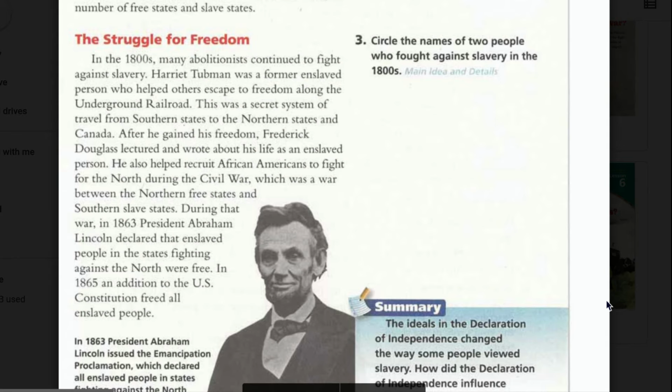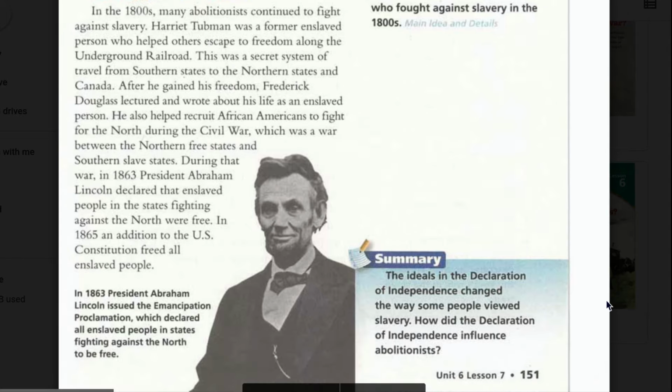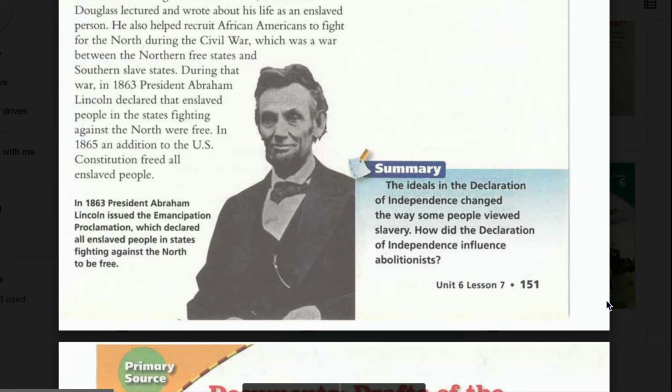During that war in 1863, President Abraham Lincoln declared that enslaved people in the states fighting against the North were free. In 1865, an addition to the U.S. Constitution freed all enslaved people. Caption: In 1863, President Abraham Lincoln issued the Emancipation Proclamation, which declared all enslaved people in the states fighting against the North to be free.